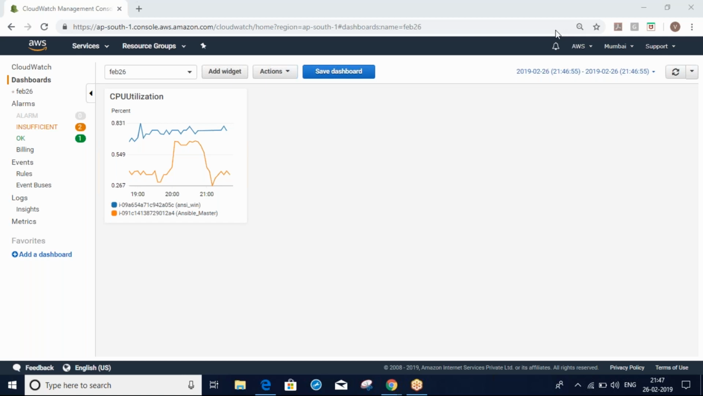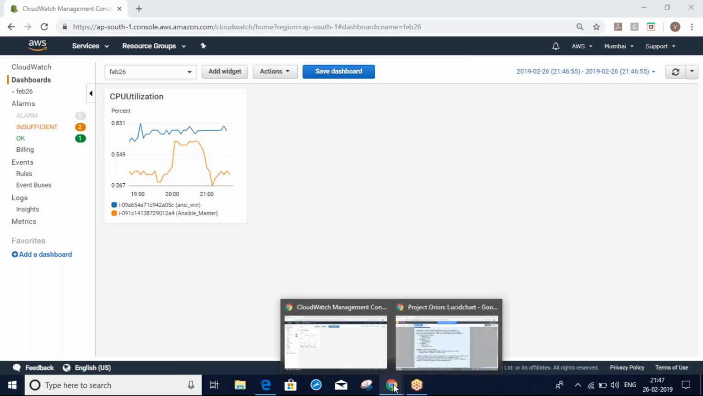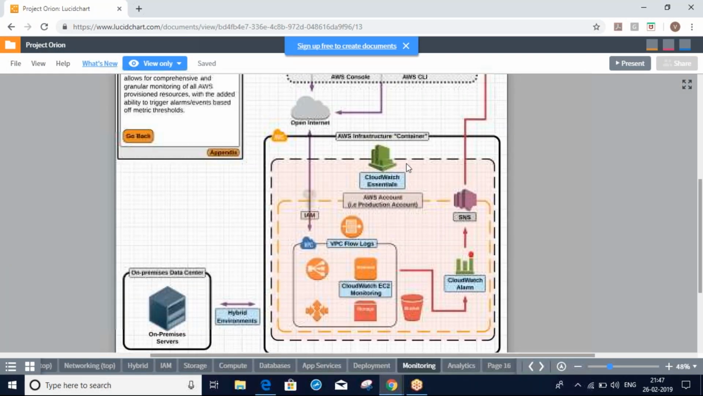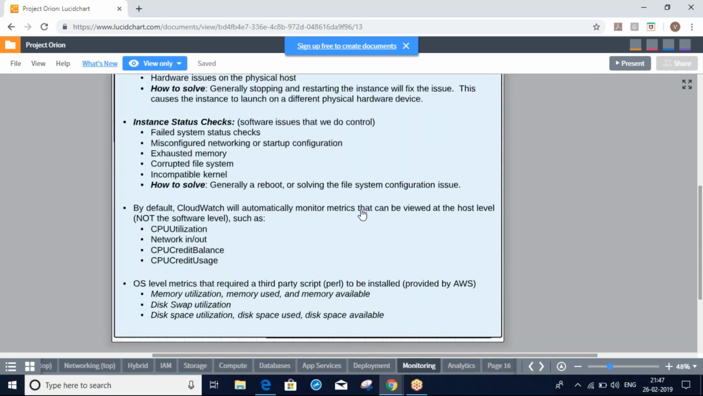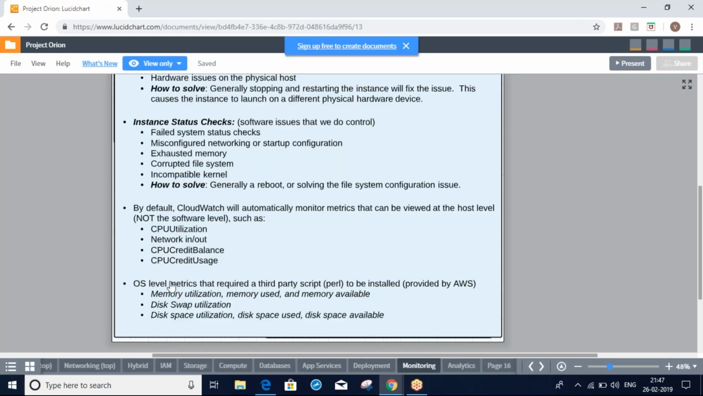By default, we can monitor the host-level metrics. So by default, we can automatically monitor metrics that can be viewed at the host level. That means the CPU, network in and out, whatever you can see. These are OS level, sorry, host level. Memory utilization, disk swap, all this we can't monitor by default. By default, we can monitor only host-level metrics.